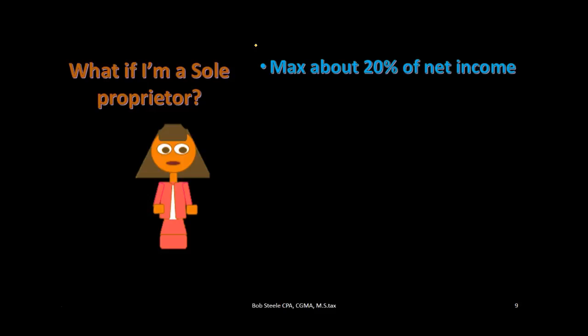But it's around 20% of net income, meaning if you take your Schedule C income or your business income, your income minus your expenses, that would be your income, and that's what you would use to calculate.